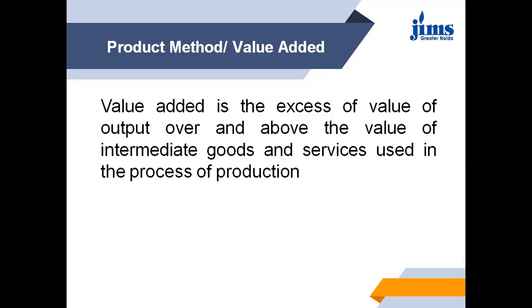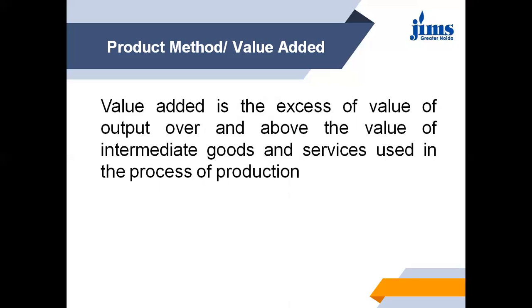So there is a problem in this method, that is double counting. So the counting of the value of a commodity more than once is called double counting. So now we know that every producer treats the commodity he sells as final. So he's not concerned as to what happens to it after he sells it. But we know the value of flour contains the value of wheat, and the value of bread manufactured contains the value of wheat, and the value of services of the miller, baker, and the shopkeeper. So now the value of the wheat is counted 4 times.